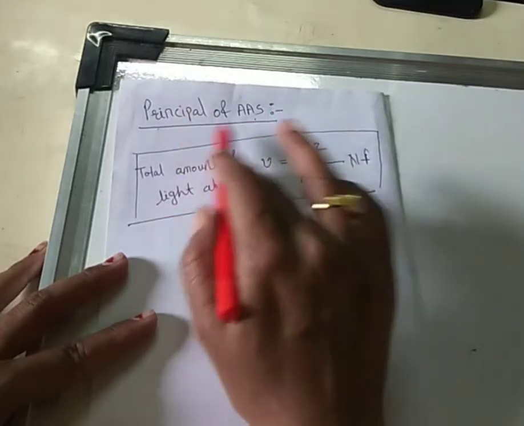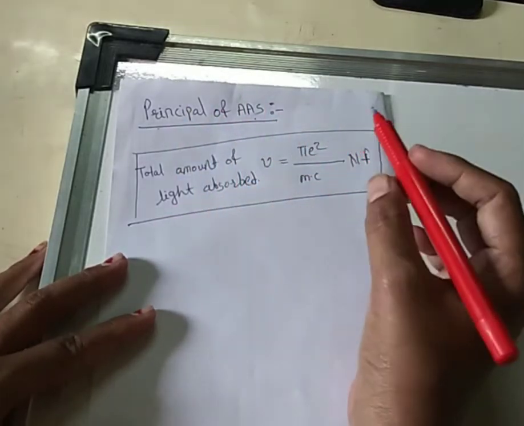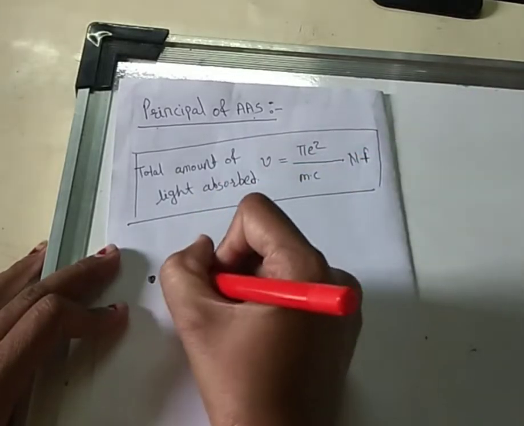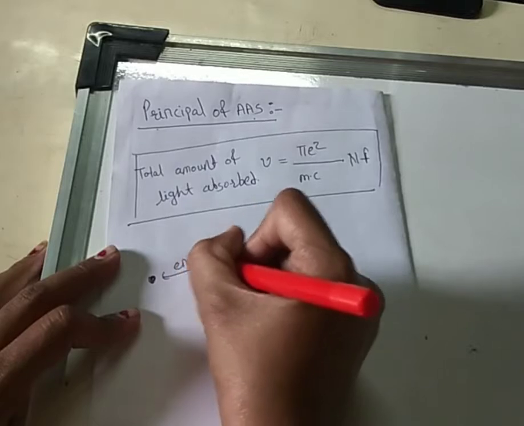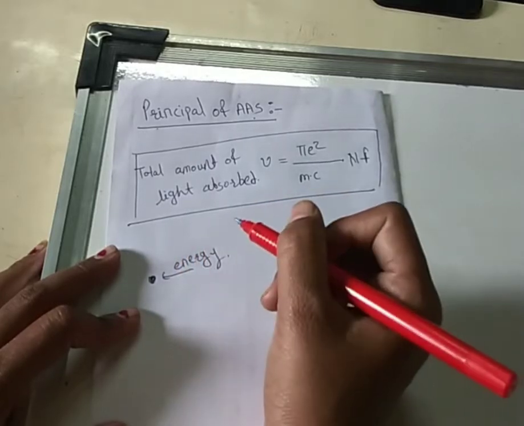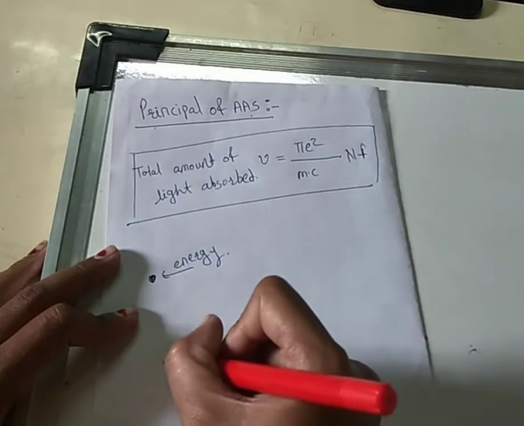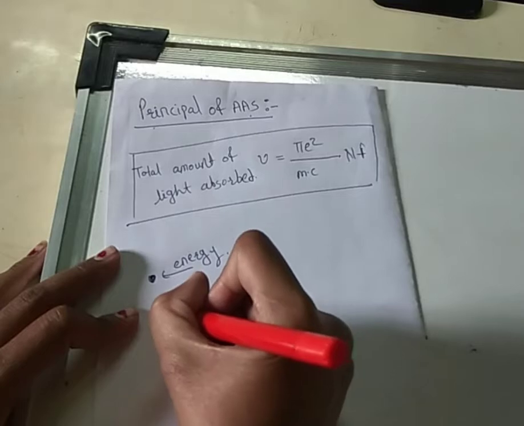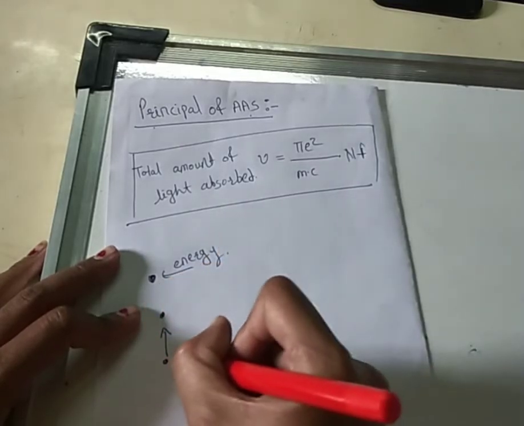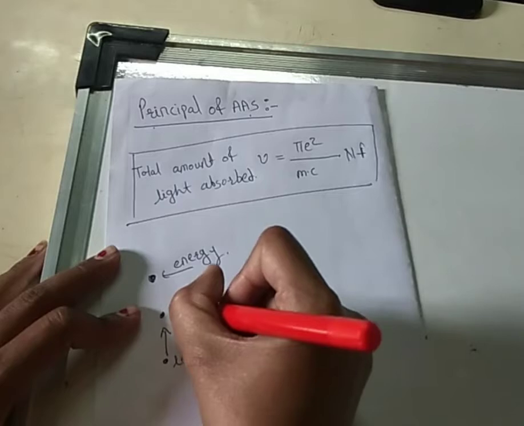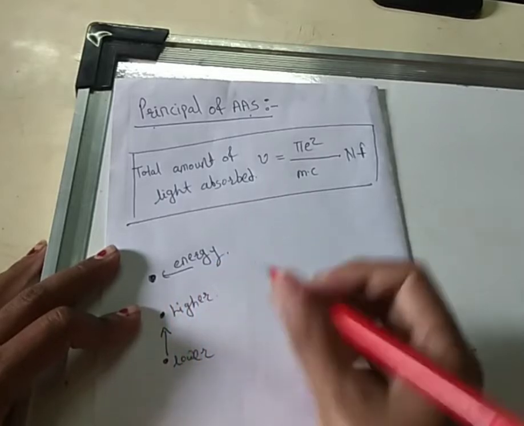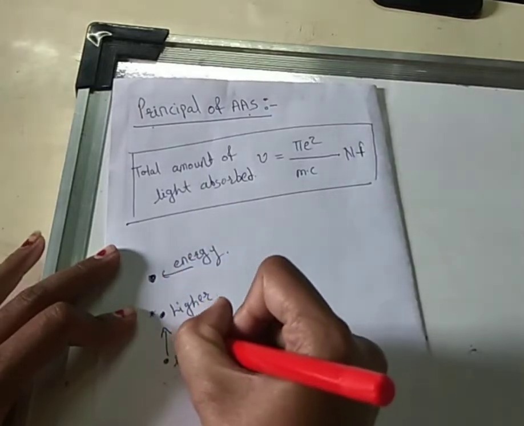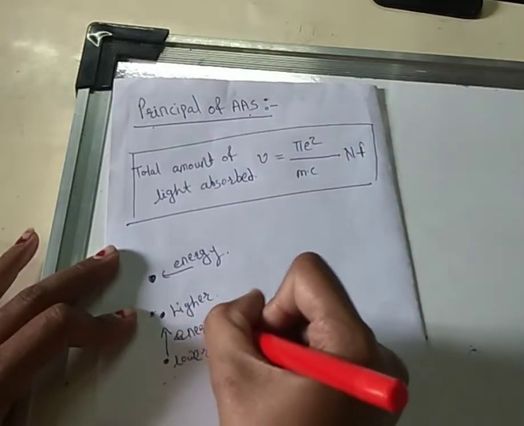The exact principle of AAS is that when an atom absorbs some amount of energy, it changes its position. Suppose this is the ground state, it gets excited to a higher state. This is the lower state, this is the higher state. To convert that atom from ground state to excited state, some amount of energy is required.